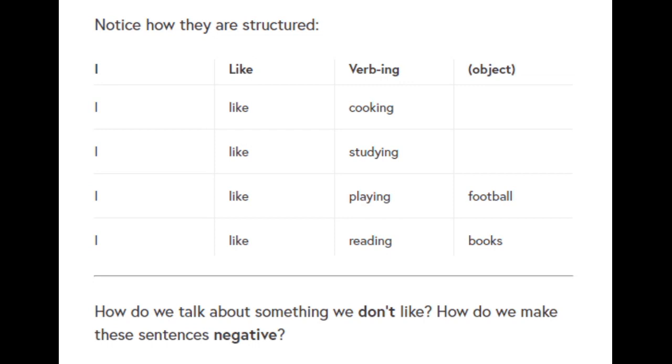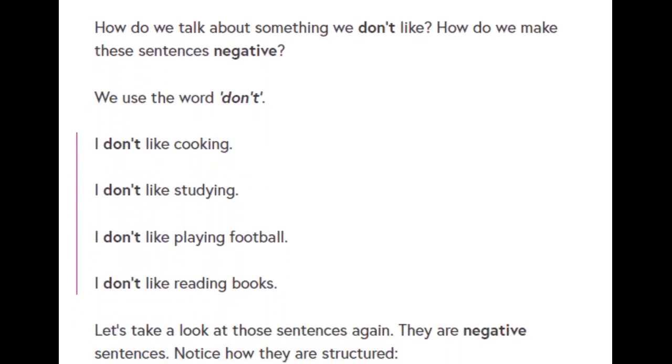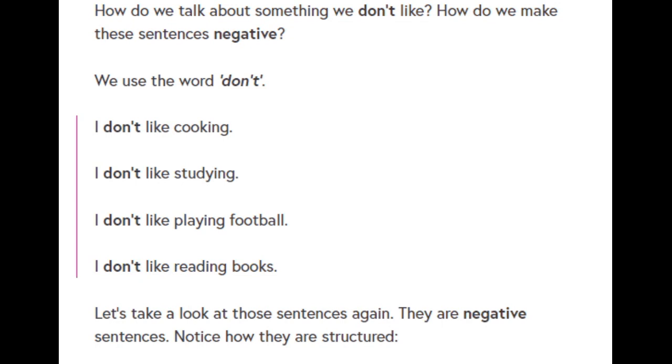How do we talk about something we don't like? How do we make these sentences negative? We use the word don't. I don't like cooking. I don't like studying. I don't like playing football. I don't like reading books.